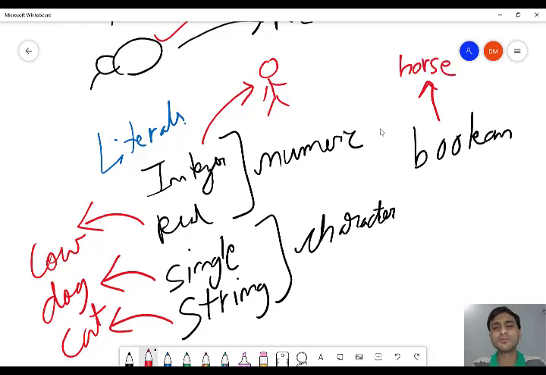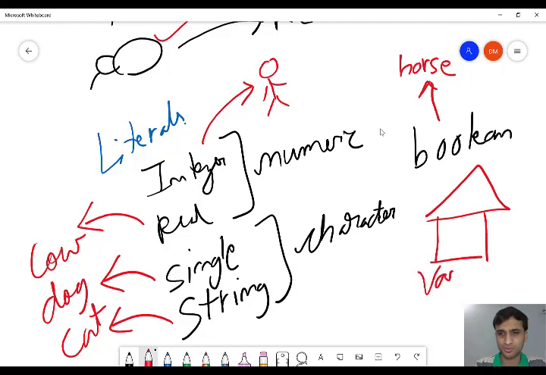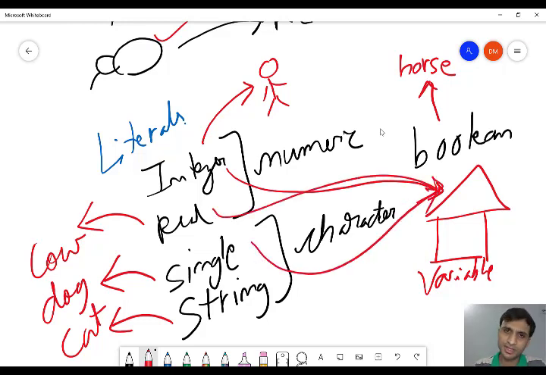All these animals have a place to stay, and that place is called a variable, the house. The house where these constants, these values, the literals will stay. Integer will stay in a house, real will also stay in a house, single character constant will also stay in a house, string will also stay in a house, boolean will also stay in a house.